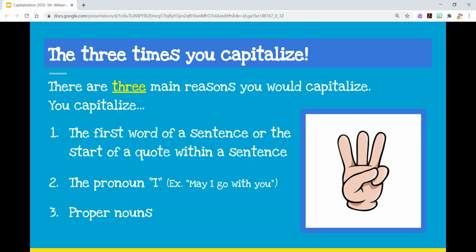But also if you have the start of a quote within a sentence, that kind of counts as almost a sentence within a sentence, you would capitalize that as well. The pronoun I is also capitalized, so like may I go with you? If you're using I to refer to yourself, you're going to capitalize that in every circumstance. And although it's only 2 words, this is going to cover really the rest of our slideshow, and that's proper nouns. Proper nouns we will distinguish on the next slide.